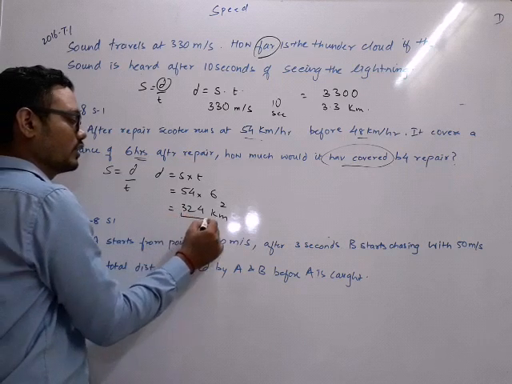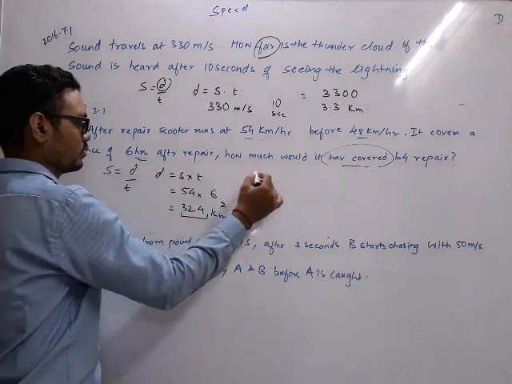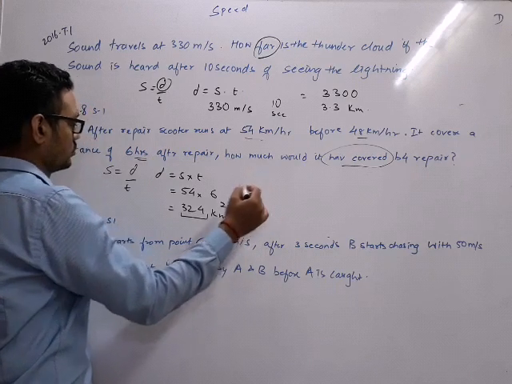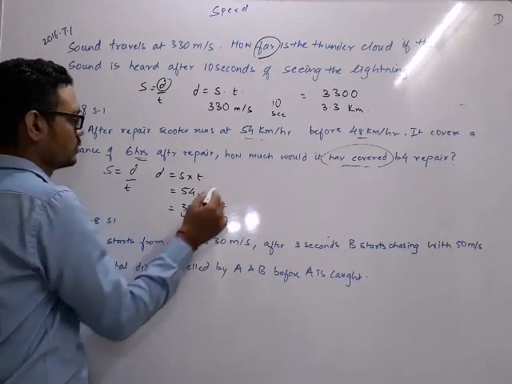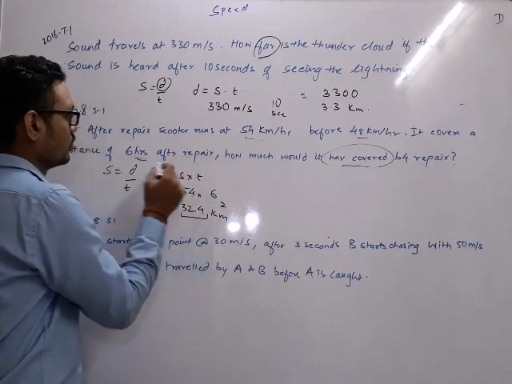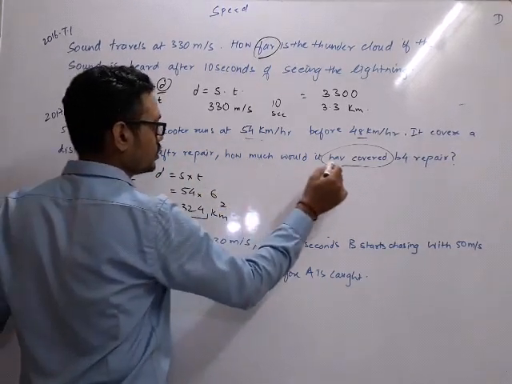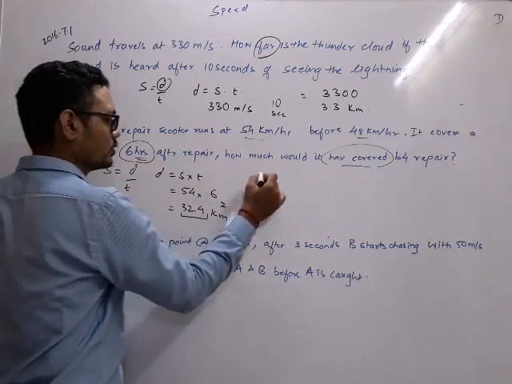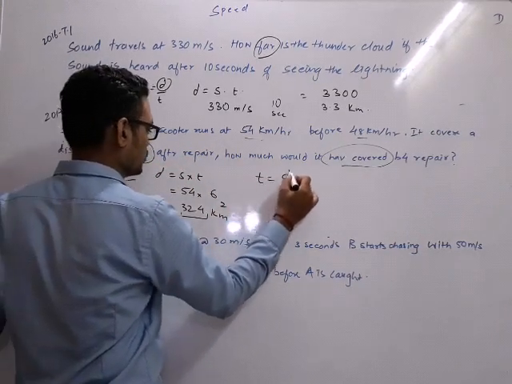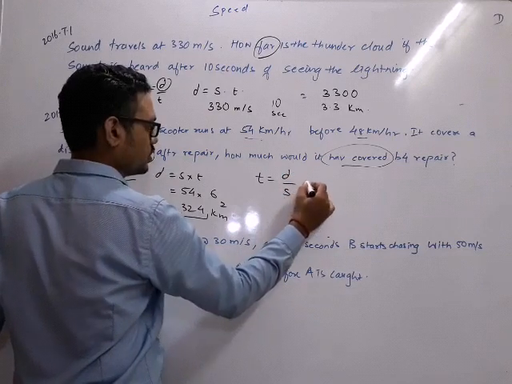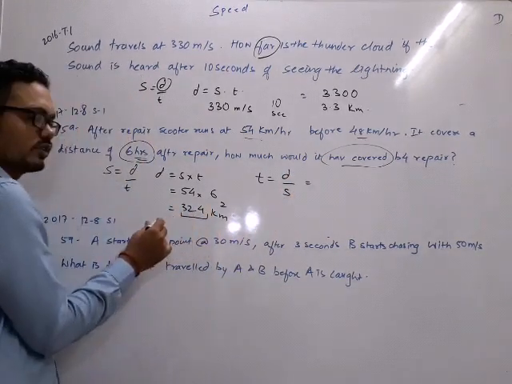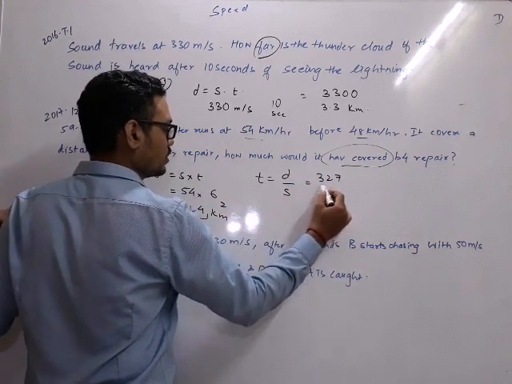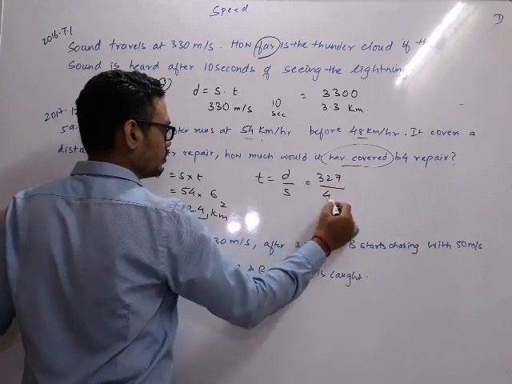Now the same distance it has to cover before repair. This is a distance. So time is required, and time is distance by speed. So the distance which it has covered after repair is 324. The same distance it has to cover, but at the older speed.